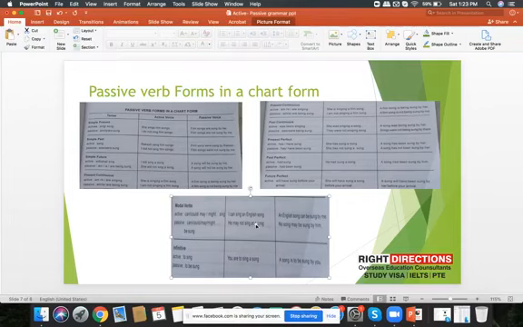So in this session we have discussed how to frame active and passive voice, and how these sentences are helpful in attaining a good band. See, the band parameters in the IELTS examination include grammar range and accuracy.